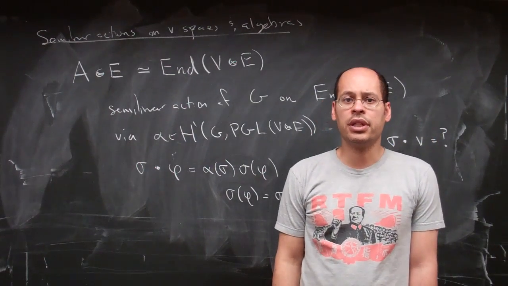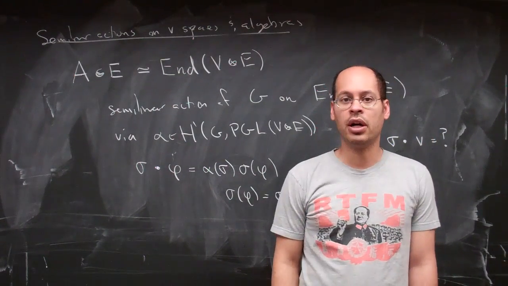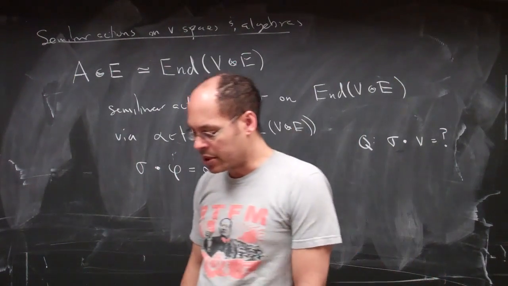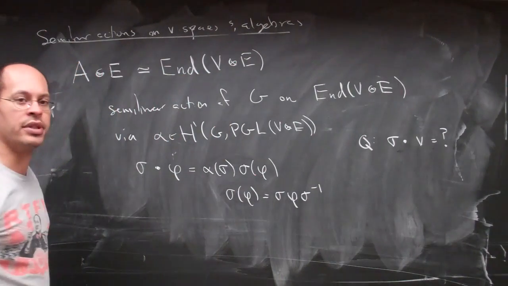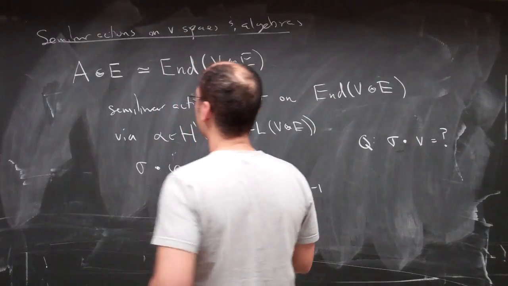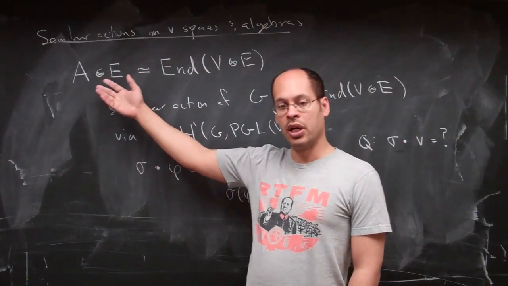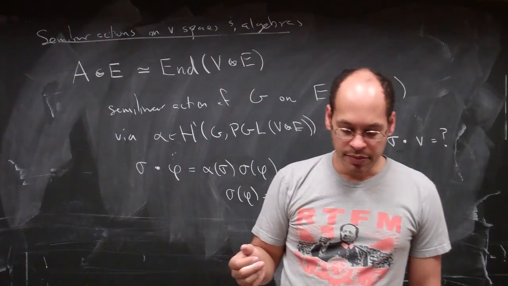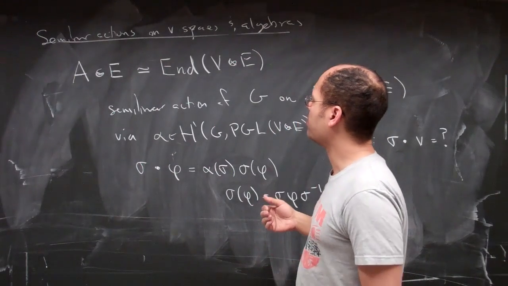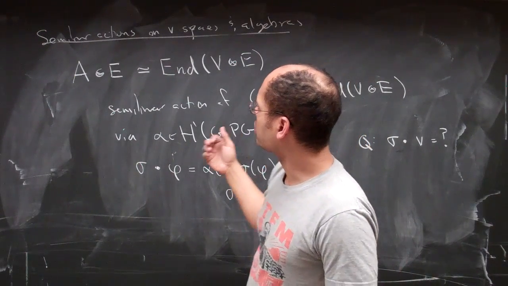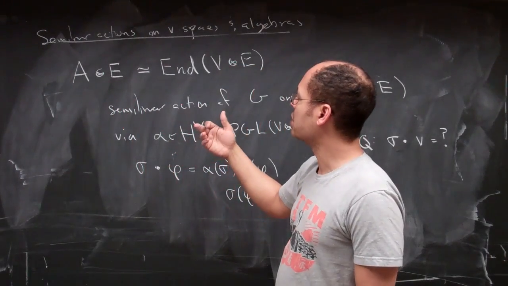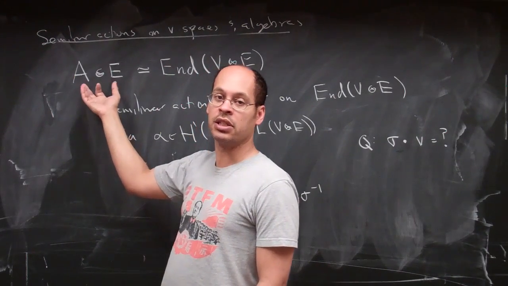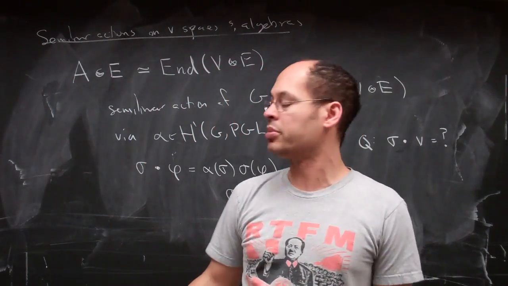Let's look a little bit more closely at the idea of descent as applied to vector spaces and central simple algebras. Given a central simple algebra, we know that if you extend scalars to some Galois extension, you're going to split the algebra. That is, you'll have an isomorphism of this extended algebra with the endomorphisms of some vector space. And we understand that the structure of A by descent is described by looking at the structure of A tensor E and looking at the invariant elements under the action of the Galois group in its natural way.